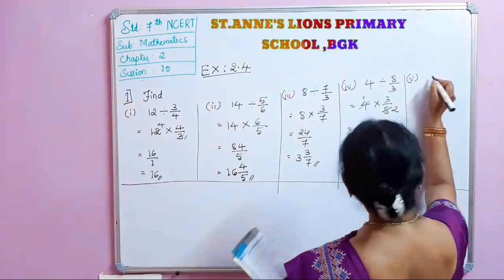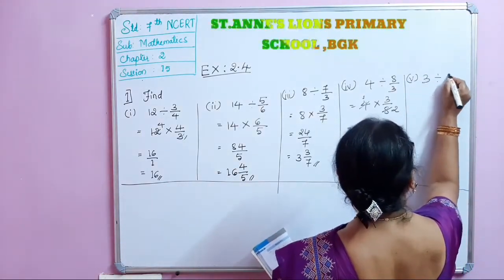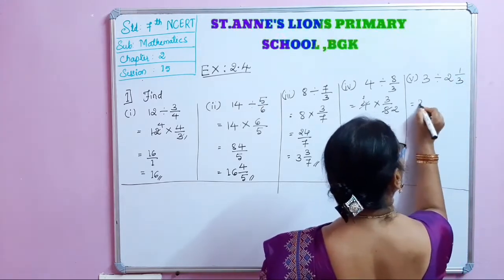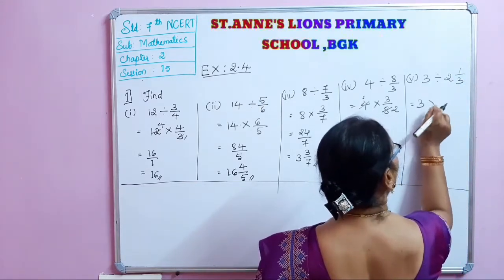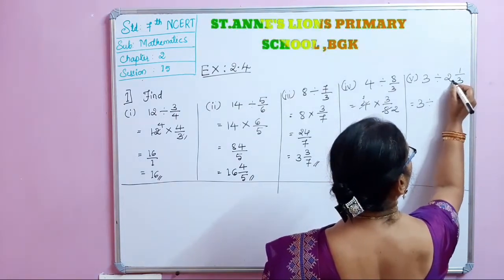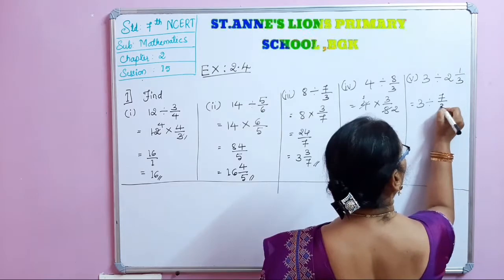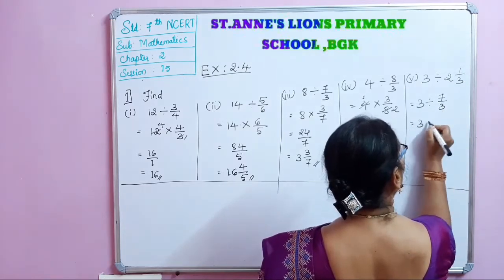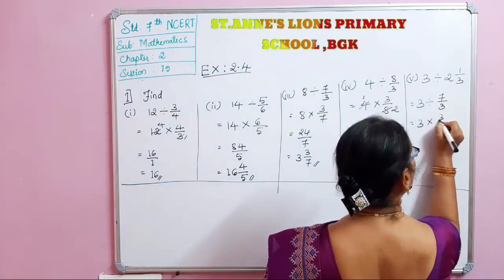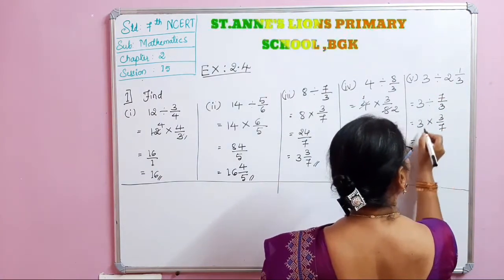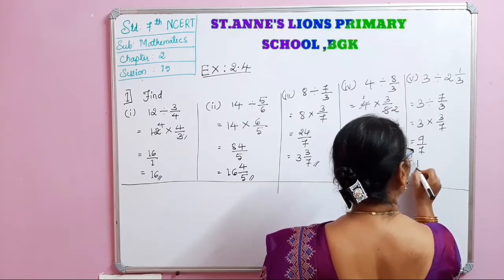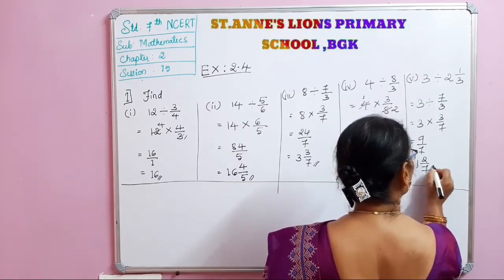The fifth problem is 3 divided by 2 integer 1 by 3. See here, first we will write the mixed fraction as an improper fraction. 3 twos are 6, 6 plus 1, 7 by 3. Now 3 division changes, 7 by 3 becomes 3 by 7. That is 3 threes are 9 by 7. That is 1 integer 2 by 7, the answer.